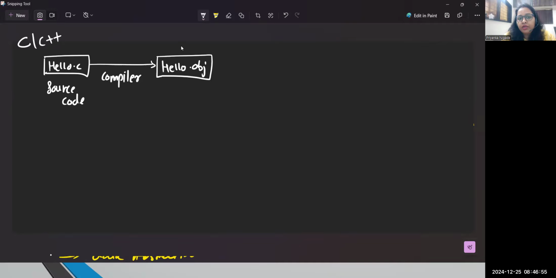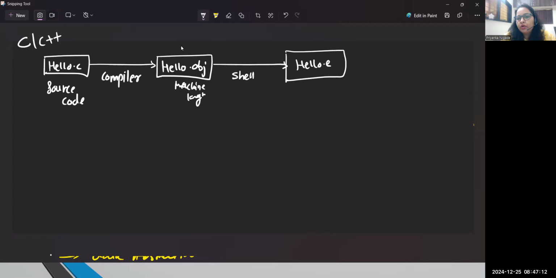After this, the obj file is again machine understandable language, okay, we can't read it. Generally, it is machine language. And then, to run this, we use a shell. And when you run this code, you will get the final file hello.exe. See how the file is converted. First, you have written hello.c. It got converted into hello.obj, which is machine understandable language. And then finally, it is converted into hello.exe.